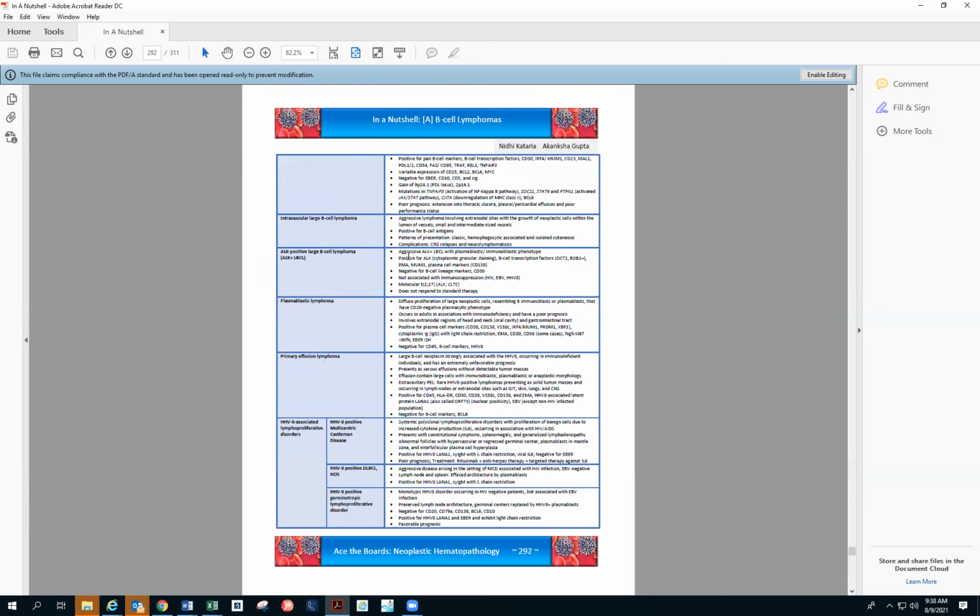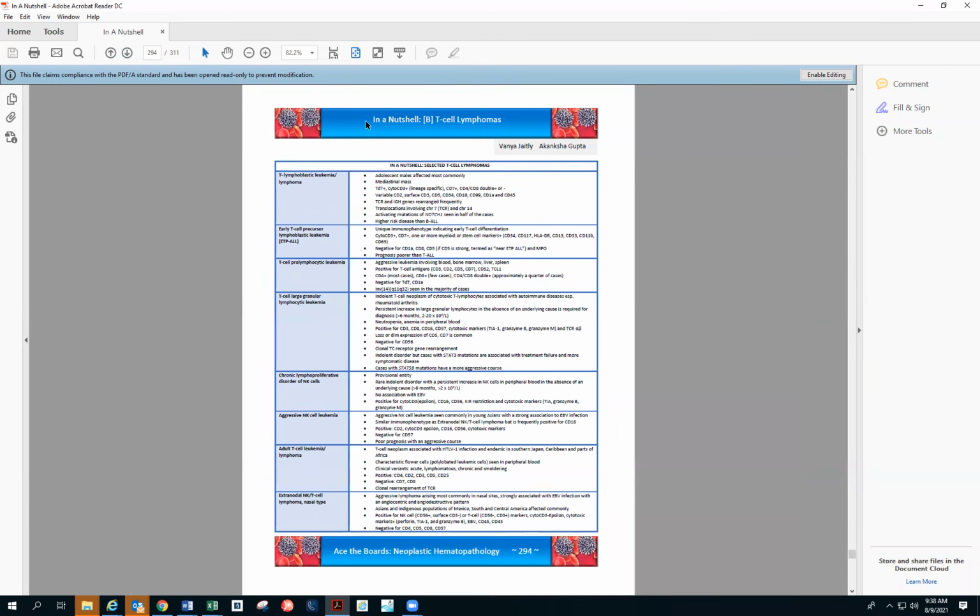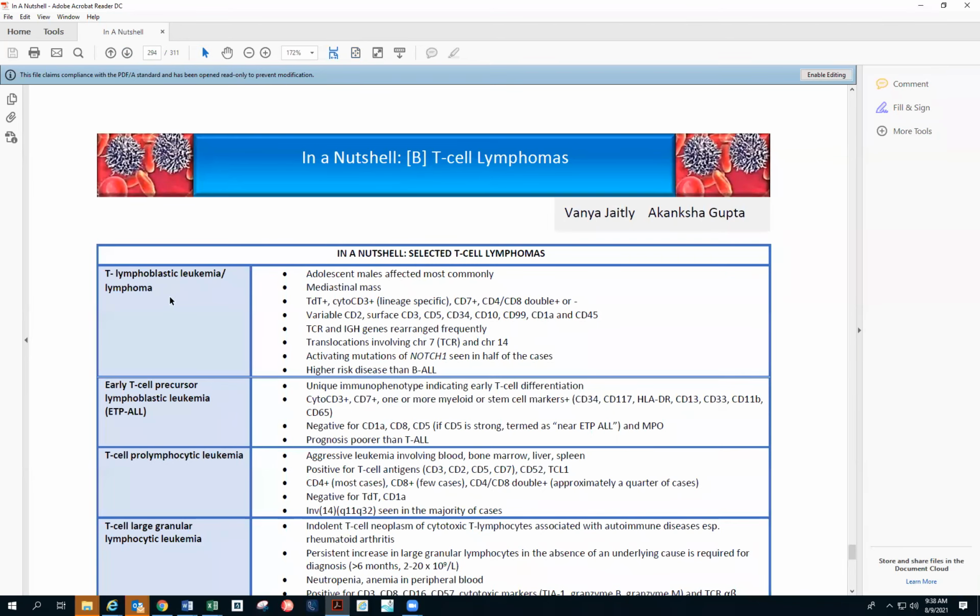T cell lymphomas here. So again, T lymphoblastic leukemia lymphoma: adolescent male, mediastinal mass. There will be cytoplasmic CD3 in the early stages. CD7, as we saw, is the pan T cell marker. Early on, CD4, CD8 double positive, and then CD8 or CD4 positive comes.